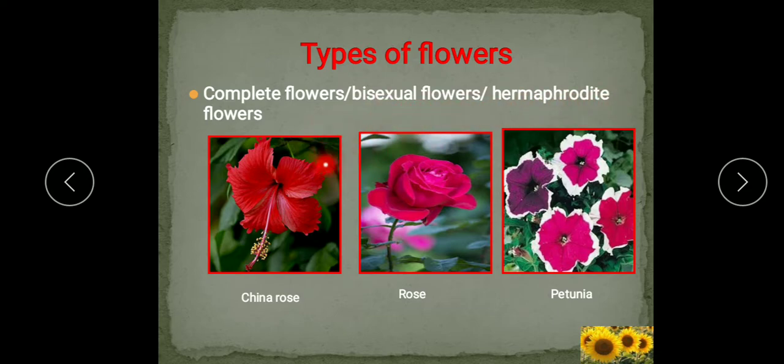So what are these flowers? These are China rose, hibiscus, then rose, petunia. These are examples of complete flowers. In them the male and female reproductive parts both are present along with the calyx and corolla. So this is the first type.